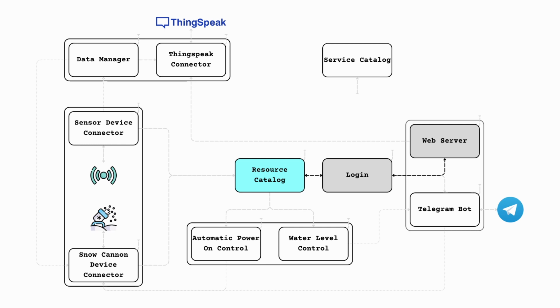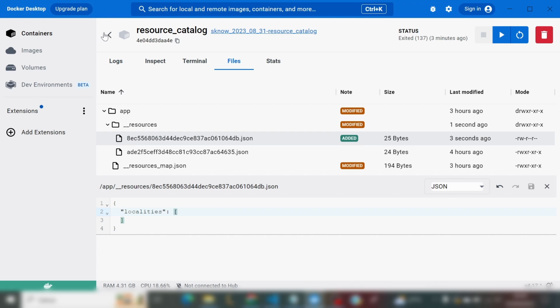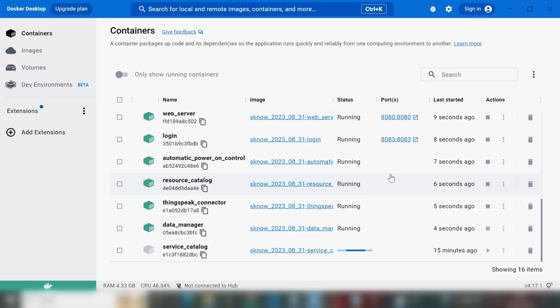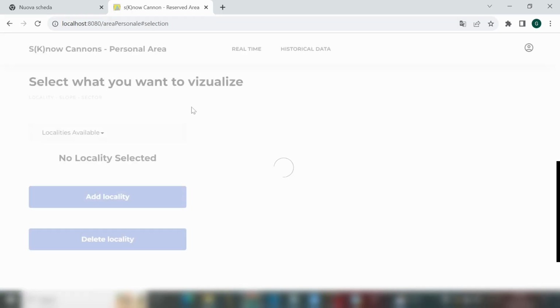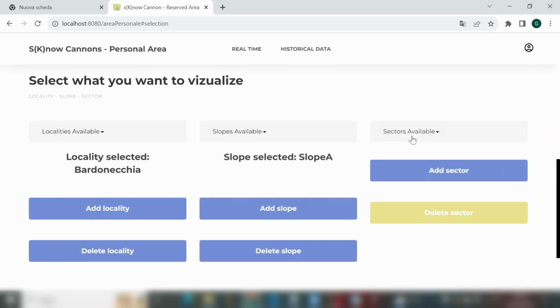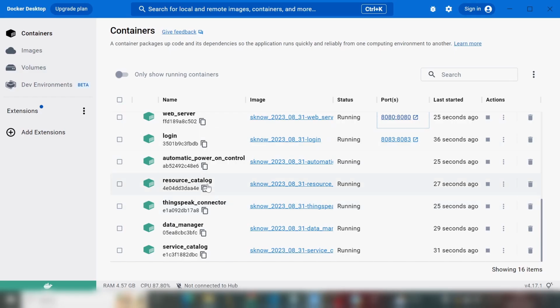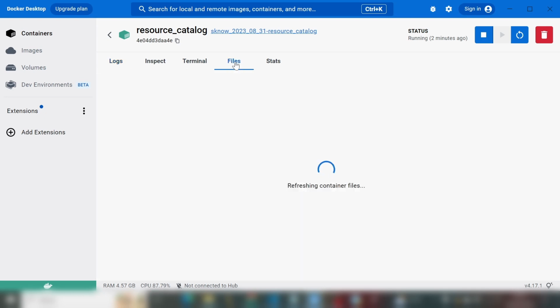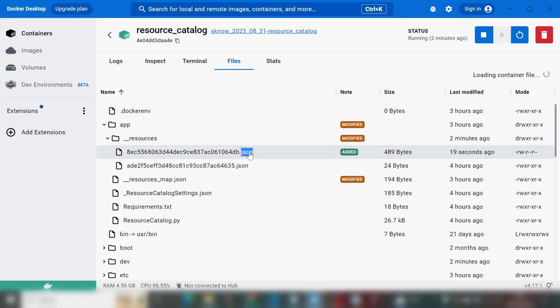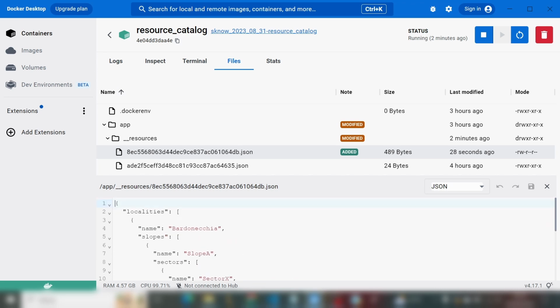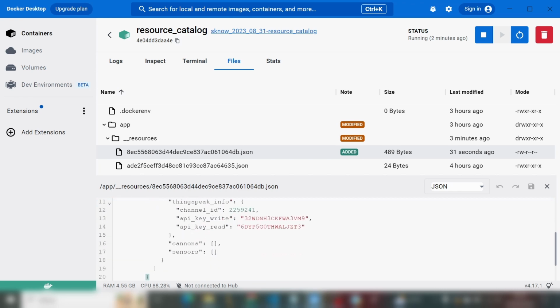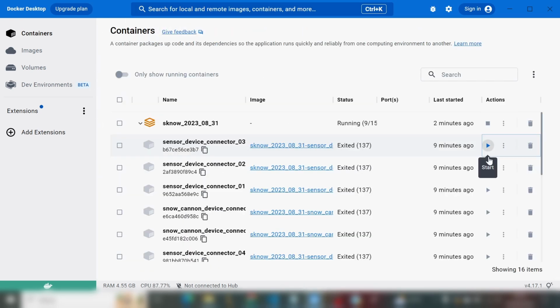Similarly to how the service catalog keeps track of the system services, the resource catalog makes devices such as snow cannons and sensors accessible and discoverable by the system services. It manages different JSON files, one for each winter sport complex, and each file contains a hierarchical view of the facilities, many localities populated by slopes, each divided into sectors. All running devices periodically send their information, including their positioning in the complex, using the resource catalog's REST interface.